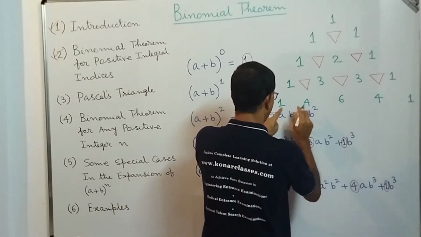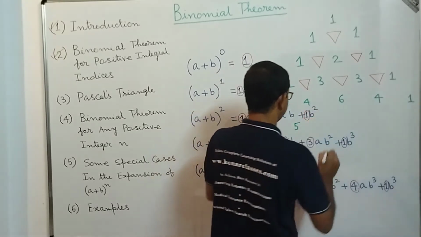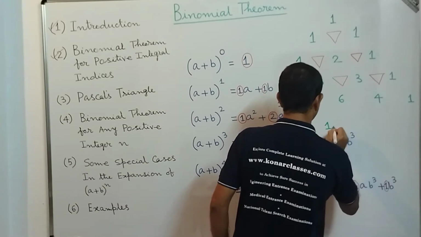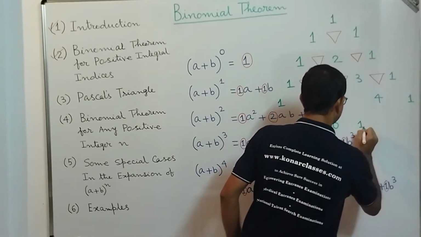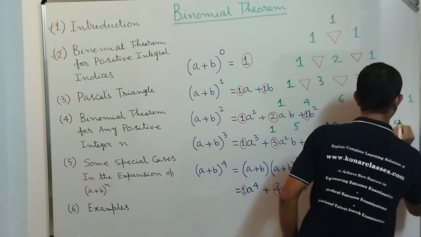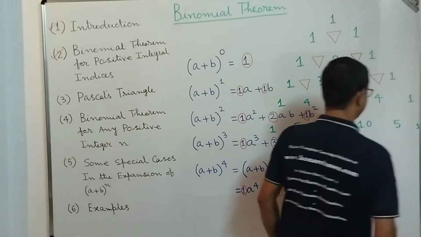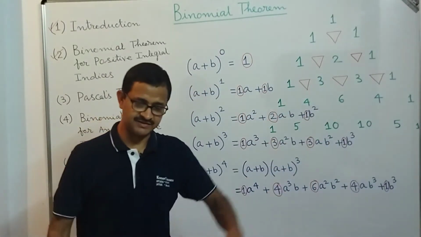First it's 1, then 1 plus 4, that is 5. Then 4 plus 6, that is 10. Then 6 plus 4, that is 10. Then 4 plus 1, that is 5. And finally here we get 1. So this is the way we can construct for any other.